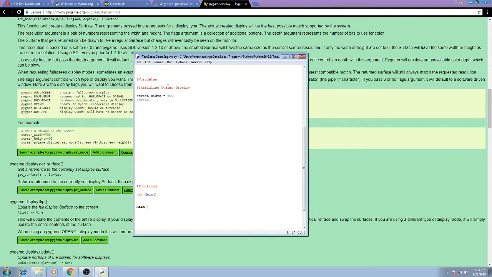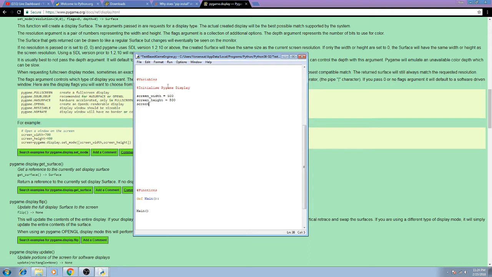Now the cool thing about Python is that white space does not matter. Meaning that I can put spaces between certain things and not have to worry about it affecting the overall outcome of the code.